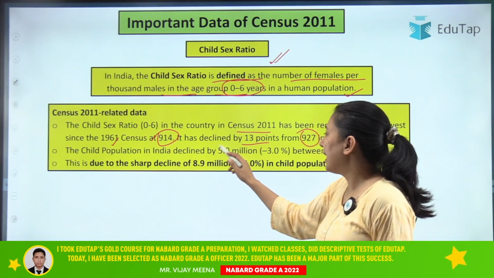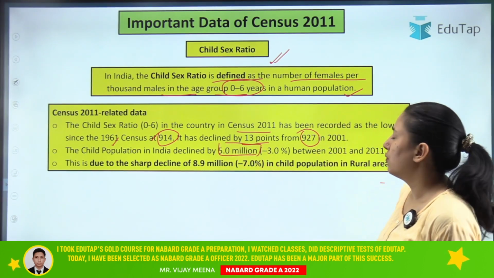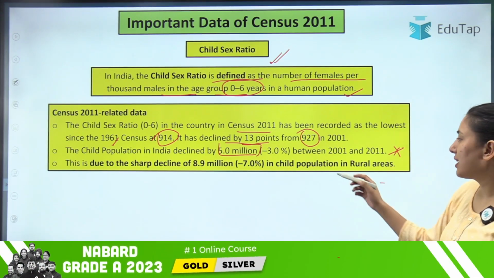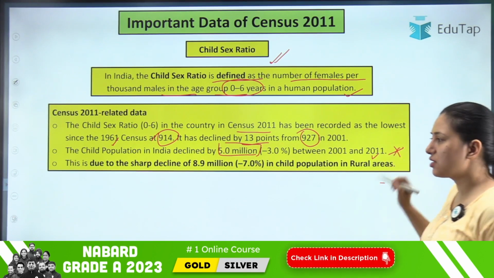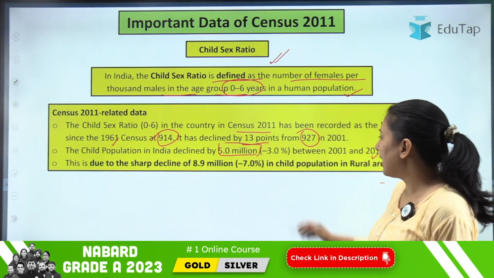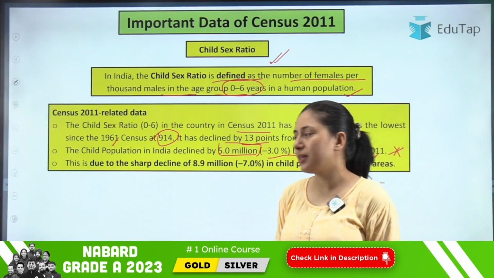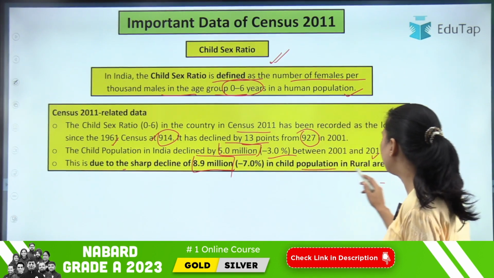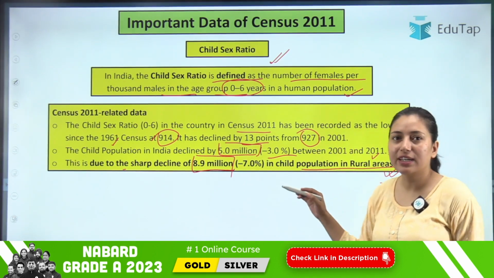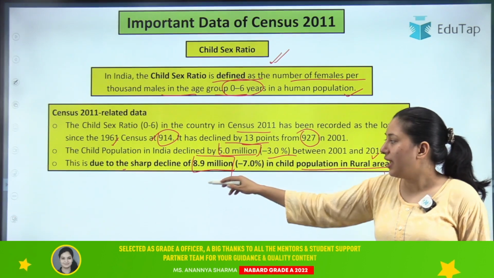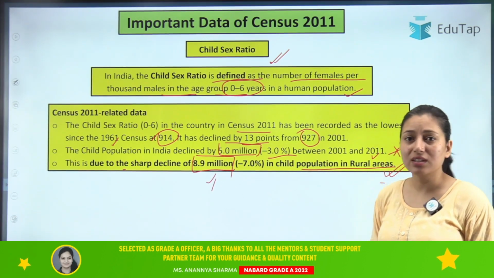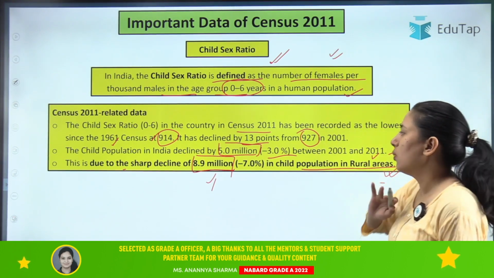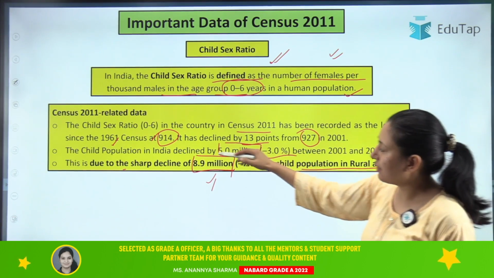The child population of India declined by 5 million. Important. What is the decline in the child population as compared to the 2001 census to 2011? It is 5 million, that is 3%. It has declined by 3%, and this is due to the sharp decline of 8.9 million in the child population of rural areas. So now you can see that in rural areas there is a sharp decline of 8.9 million. Clear. So this was the data regarding the child sex ratio. Clear? From here you should know what the child sex ratio for 2011 is, that is 940.